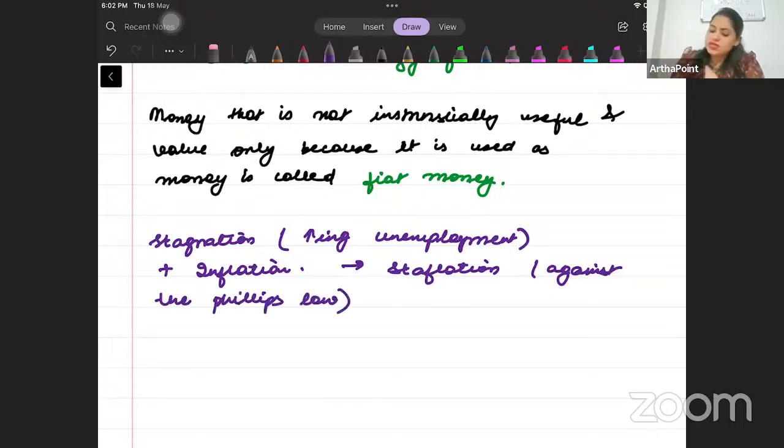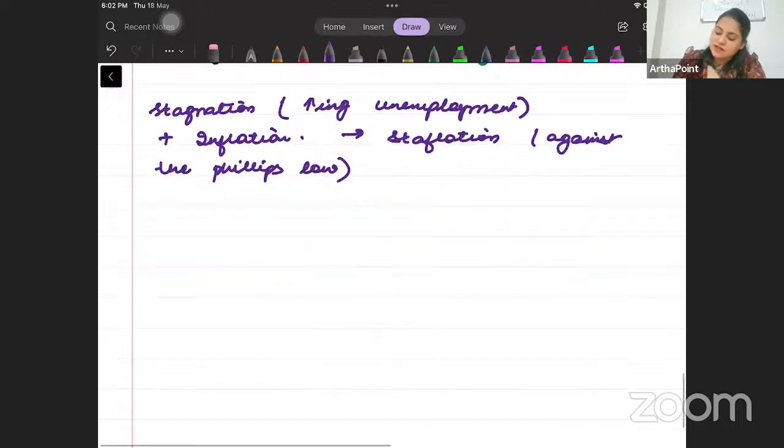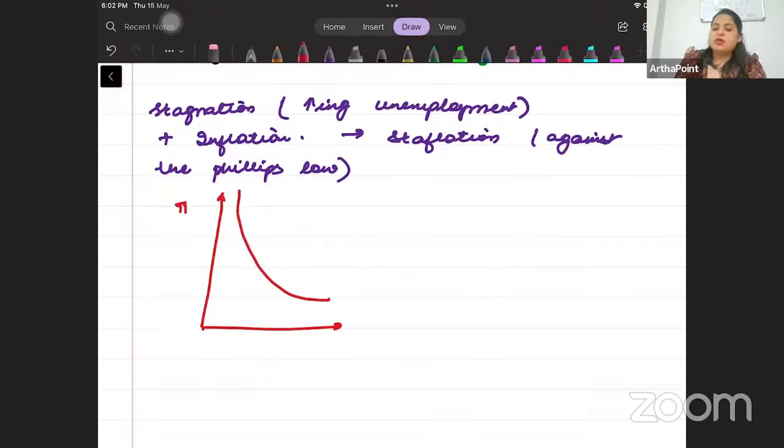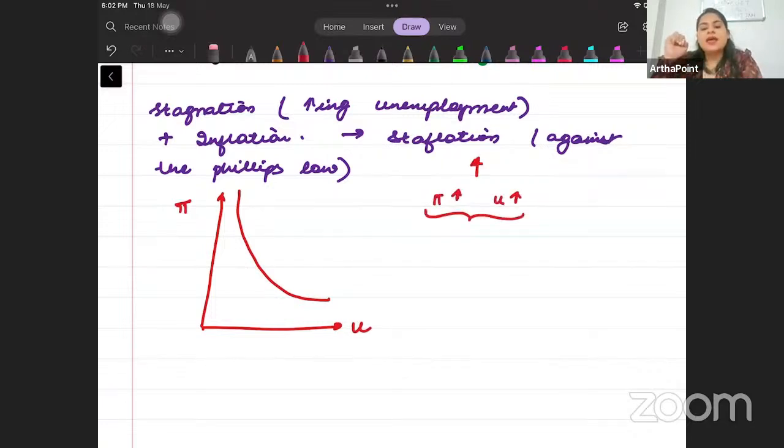So if you notice, the Phillips curve suggests an inverse relationship between inflation and unemployment. But I'm saying that inflation is also increasing and unemployment is also increasing. Then that's stagflation, right?